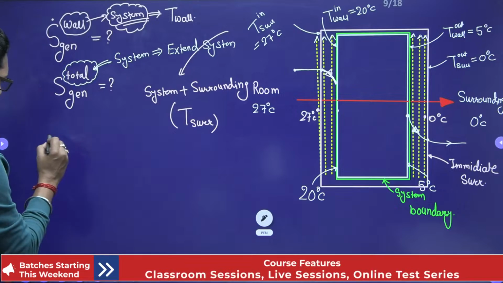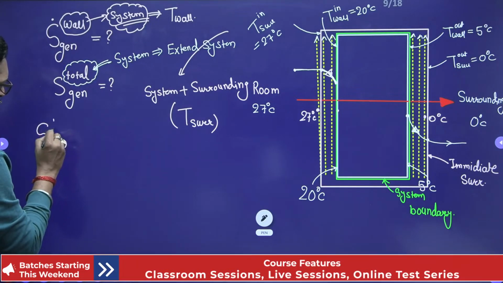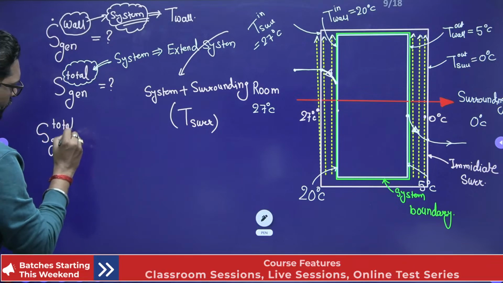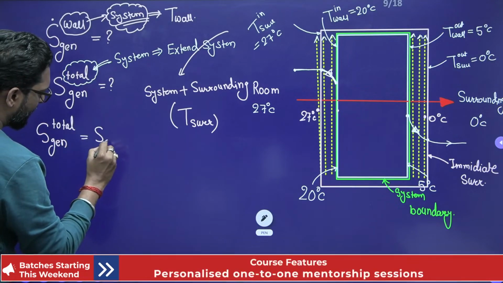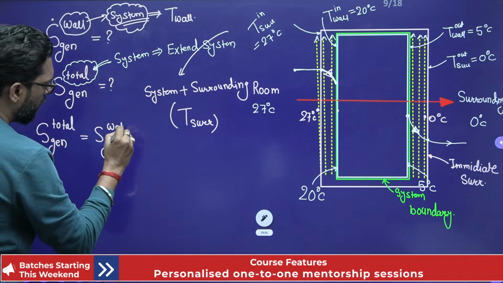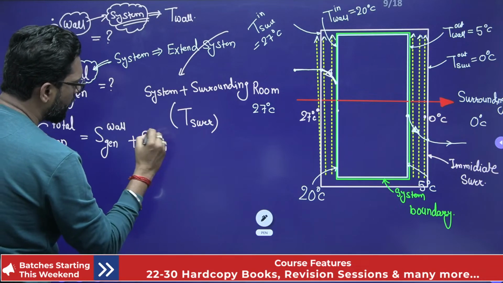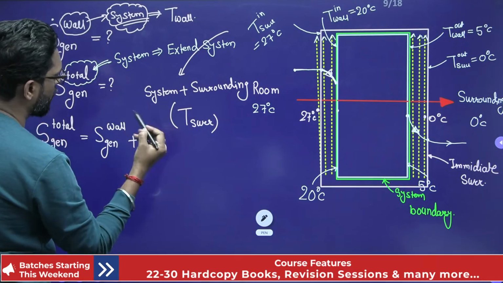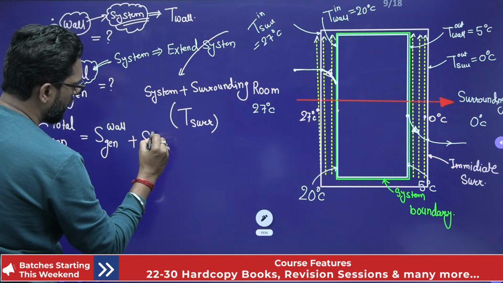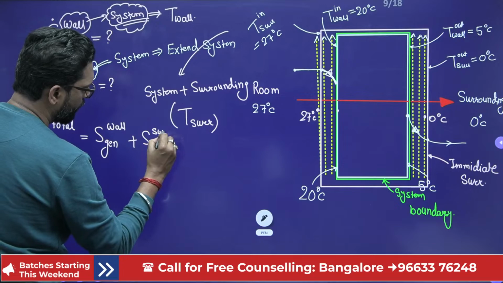You know that S generation total is equal to S generation of the wall plus S generation of the immediate surrounding, that means the surrounding.